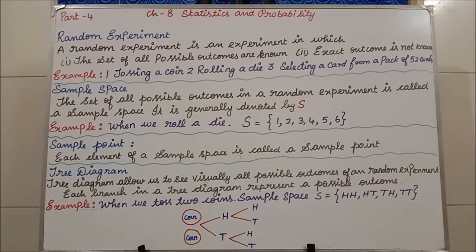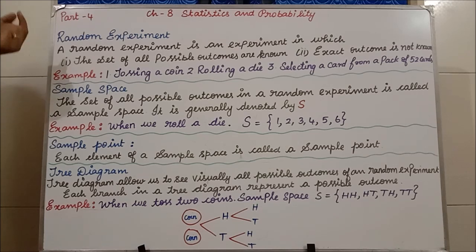Now, based on probability, we have some subtopics. If you know these topics, you will come to know what probability is. First I'll explain the topics. The first topic here is random experiment. A random experiment is an experiment in which the set of all possible outcomes is known, but the exact outcome is not known.